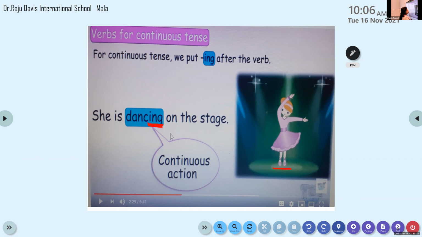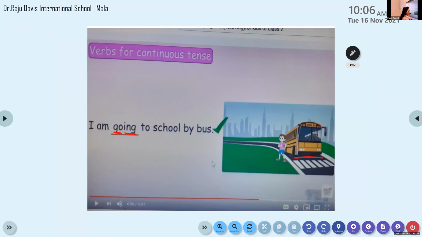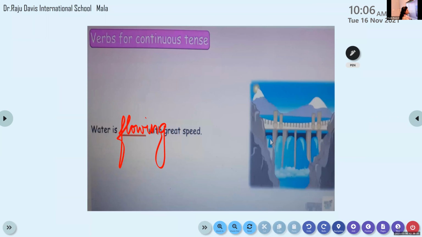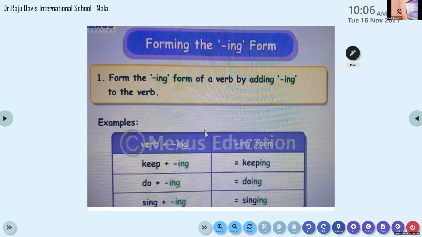We have noticed certain words here, like making. How we have added ing to them is what we are going to learn now. Let's learn the form of adding ing to the verb. When we add ing to the verb, children, not all the words are the same. The first form is just adding ing to the verb.